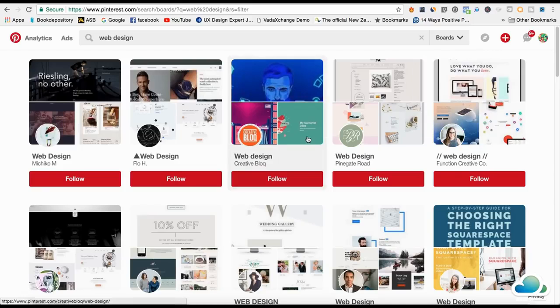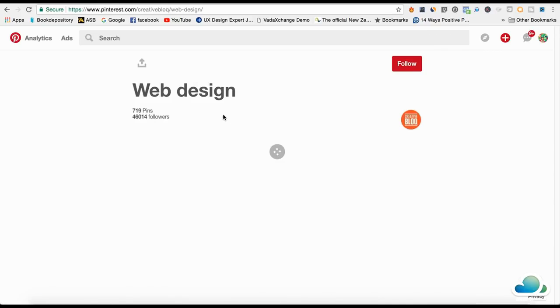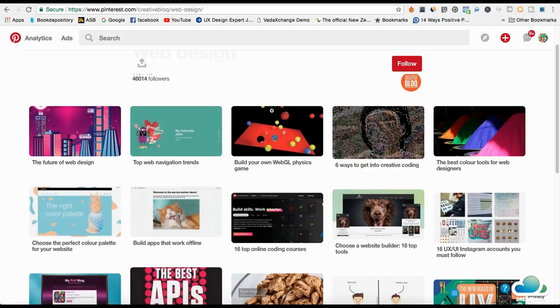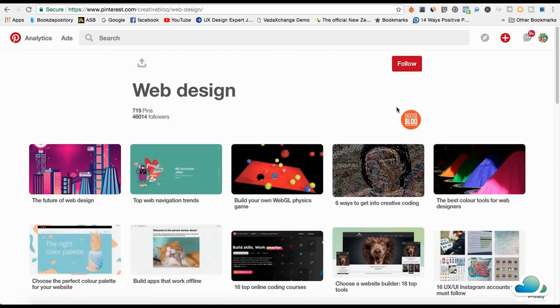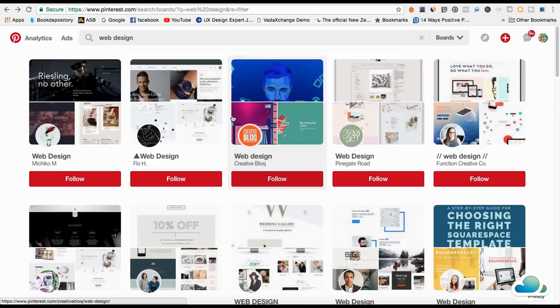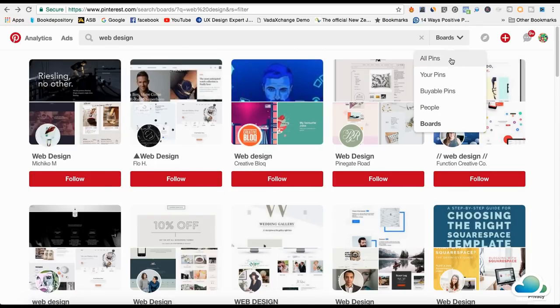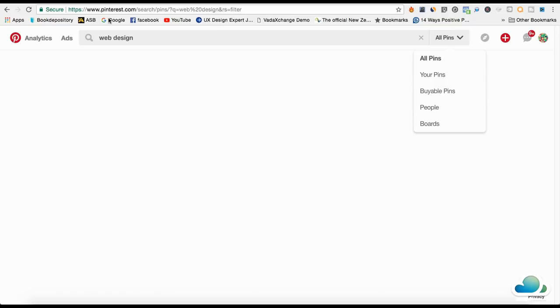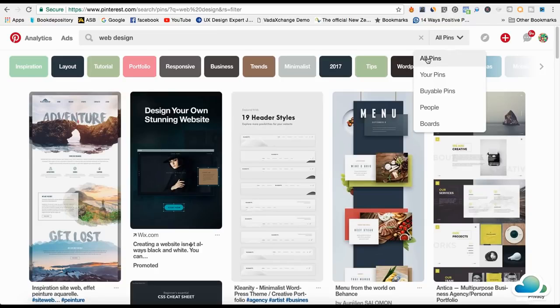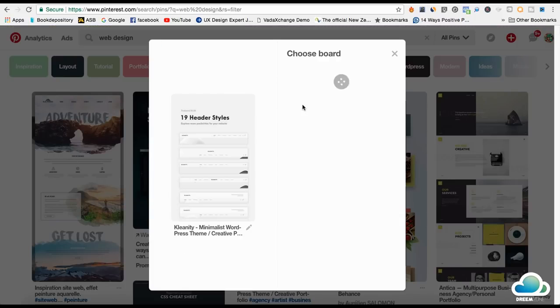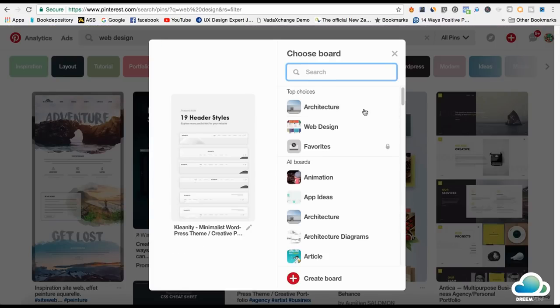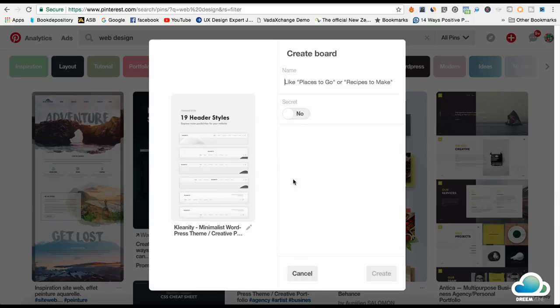And what I'm going to do is just click on one of these. Actually, you don't need to do this first. I'm going to go back here. First thing you need to do is actually create a board. So I'm going to go back and search it up by all pins. It's still searched up by web design, and I just searched it up by all pins. When you first start, you actually need to create a board. So you come down here and hit create board and just name it web design.